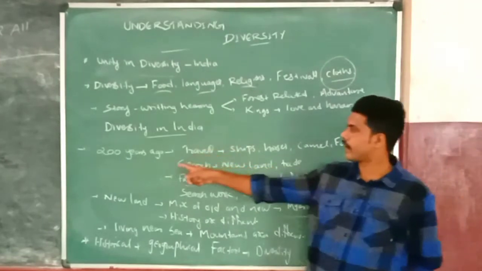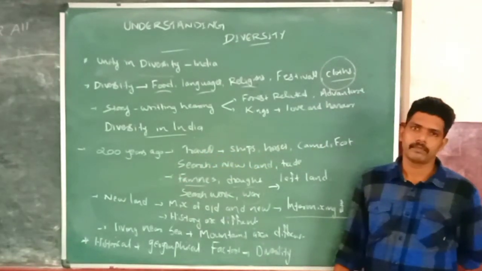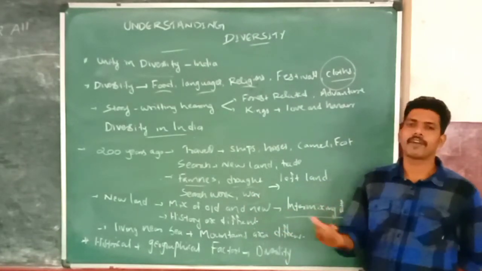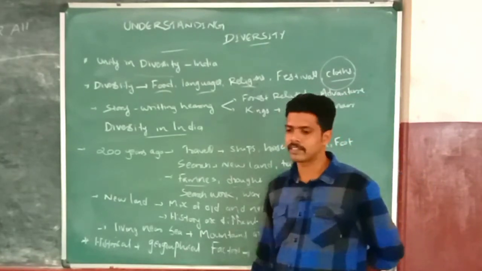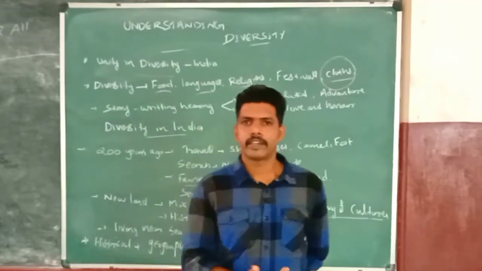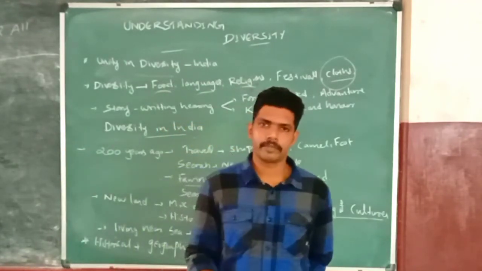Then next we discussed the conditions of people's life 200 years ago and nowadays. Geographical factors also determine people's diversity. For example, a person living in a seashore region has a life different from a person living in a mountainous region.